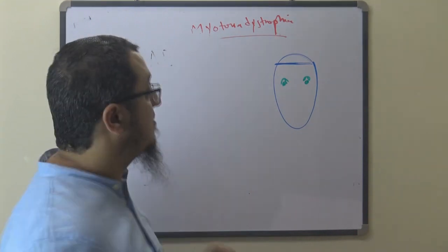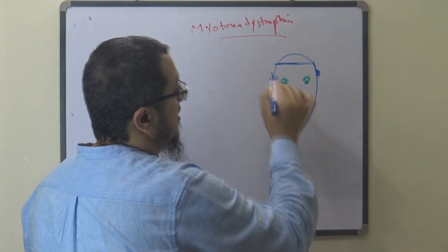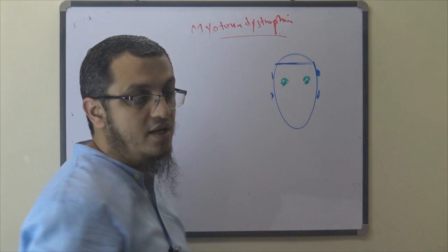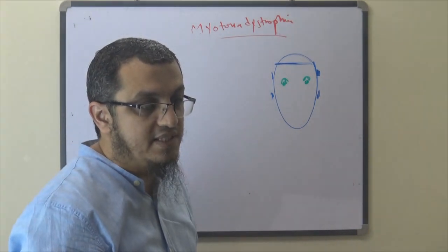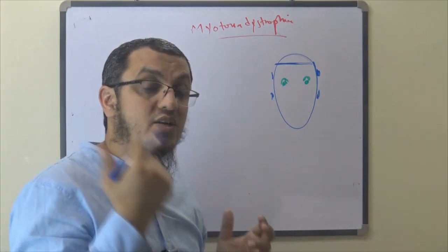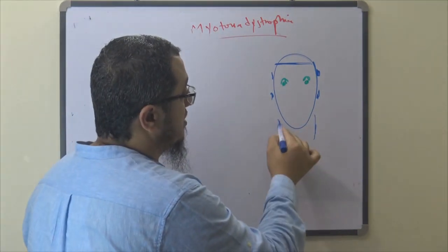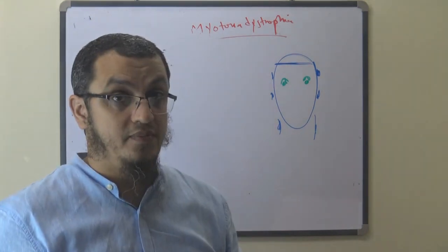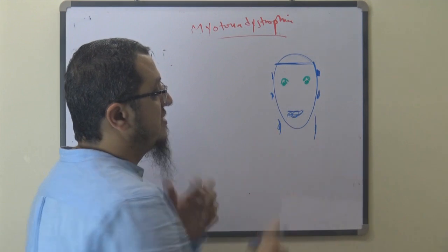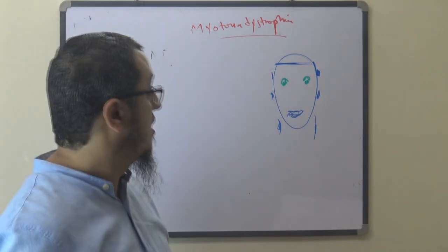Which muscles are affected? The temporalis muscle and masseter muscle, and there is wasting of all the facial muscles. The sternomastoid muscle is also affected. In the mouth, you will find dysphagia and dysarthria.